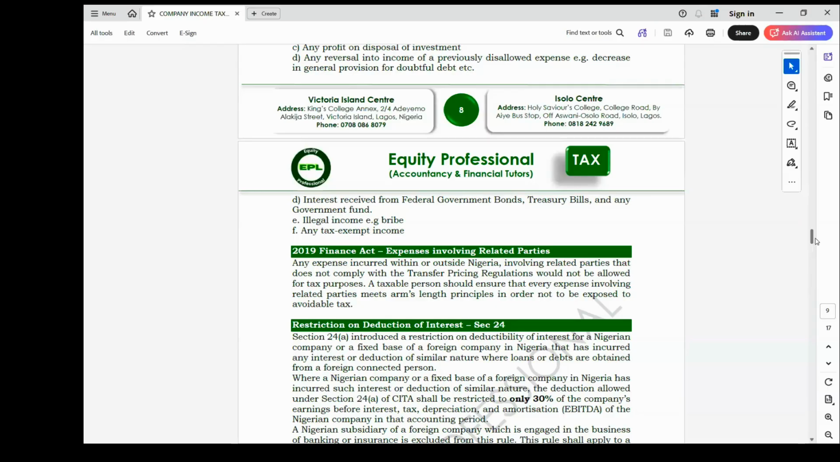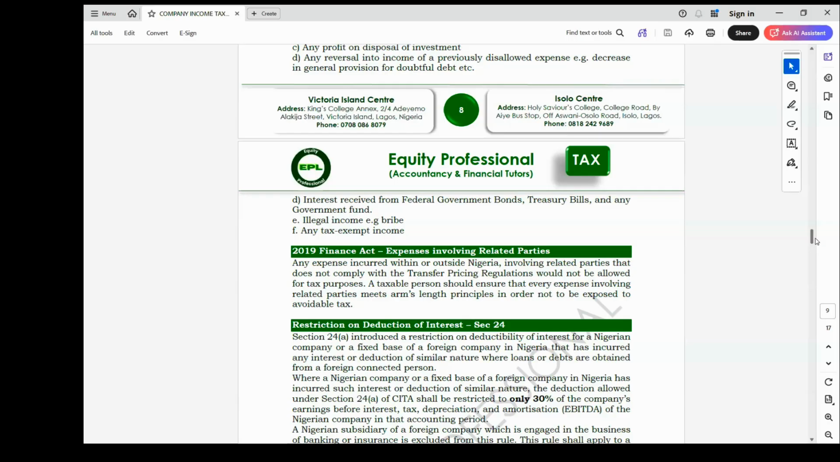Then I made mention of interest on loan. When you are doing business, nobody says you cannot borrow money. But where the loan is from a related party, that is, a parent company is giving loan to their subsidiary, or a subsidiary company is giving loan to a parent company, where the loan is between related parties, there is restriction on the amount to be deducted during the computation of tax liability.